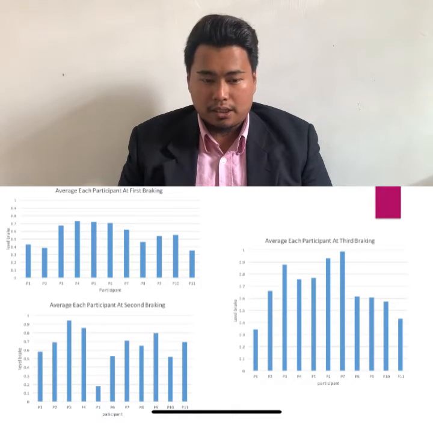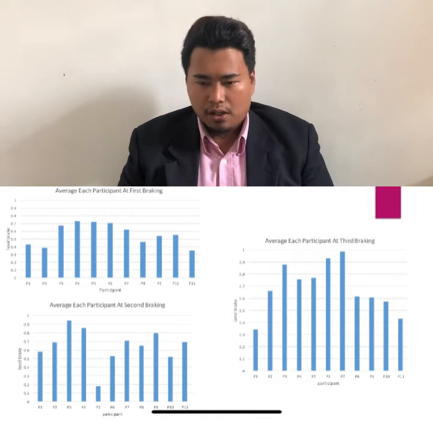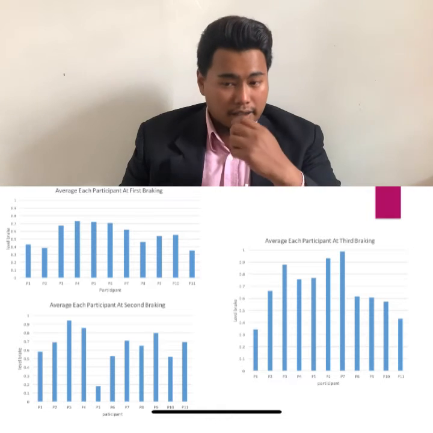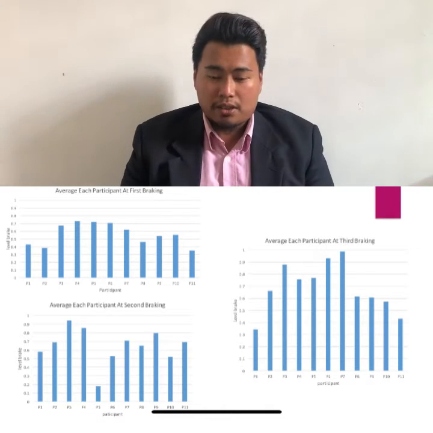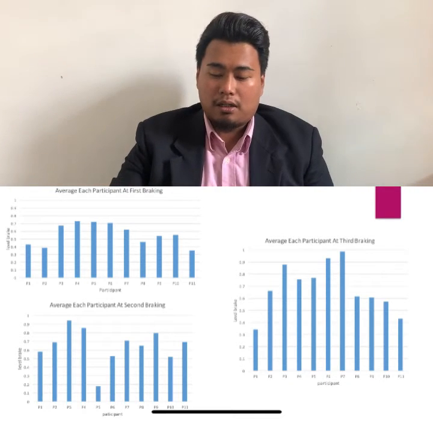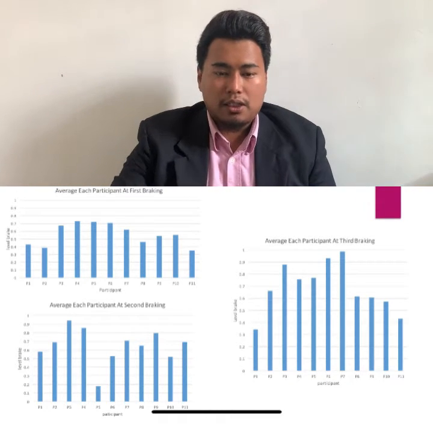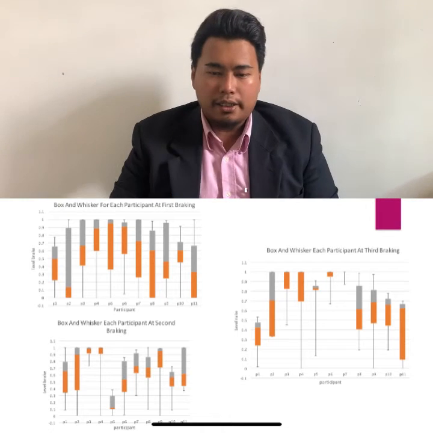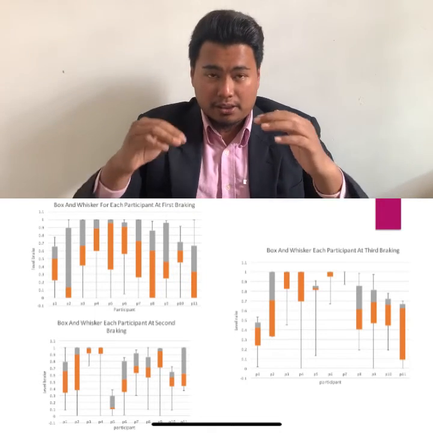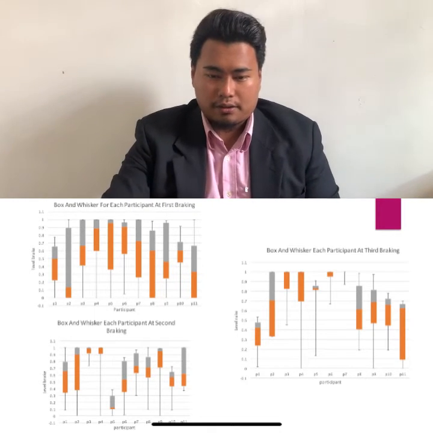So at the third braking, all participants achieved the 0.3 level braking. This box and whisker plot I will put in the presentation below.